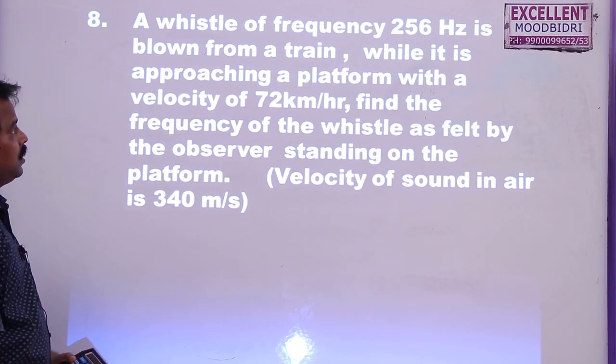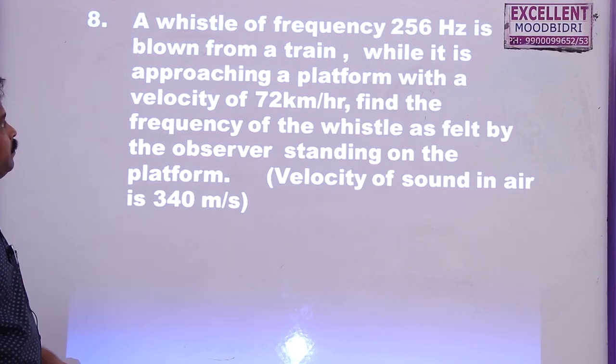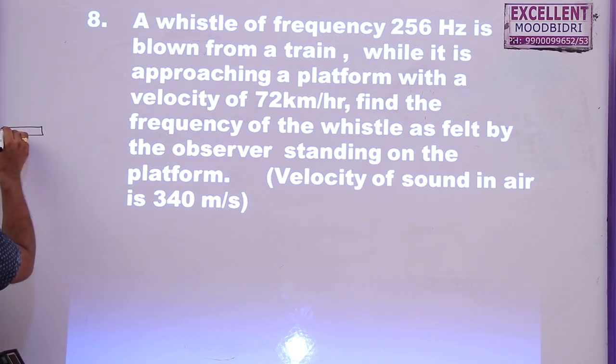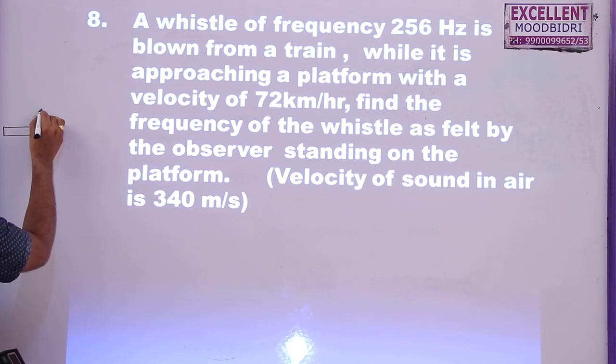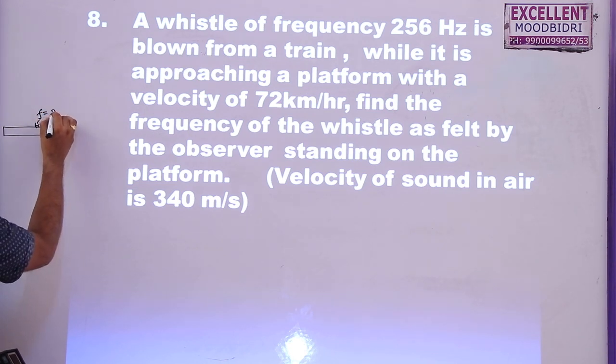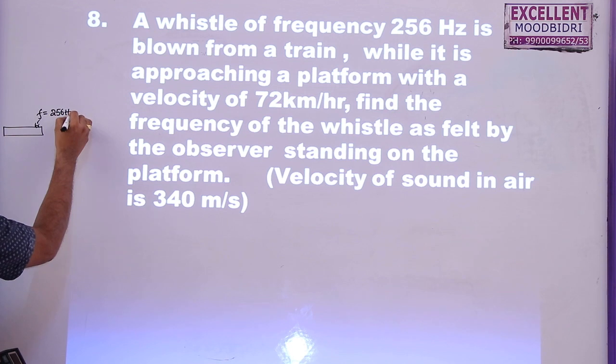Eighth problem and the last problem of first PUC. A whistle of frequency 256 Hz is blown from a train. So this is a train, and it is producing a whistle of frequency 256 Hz.